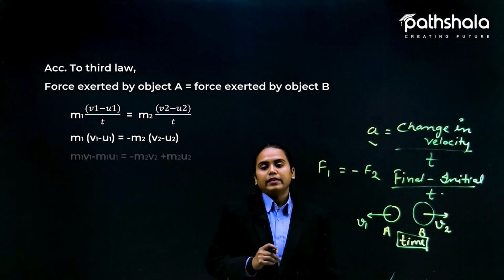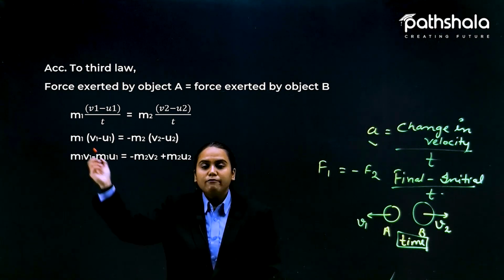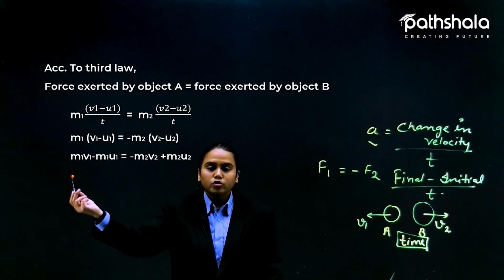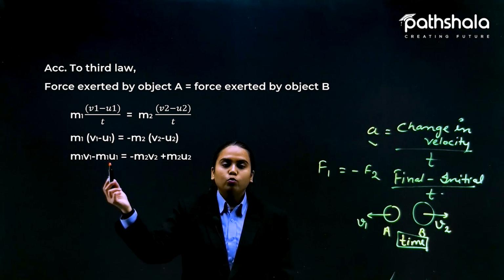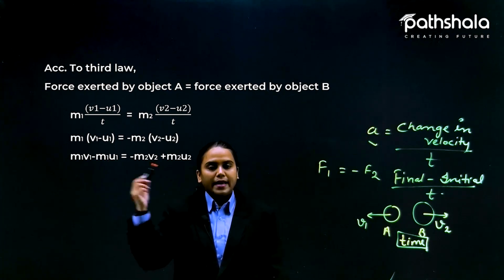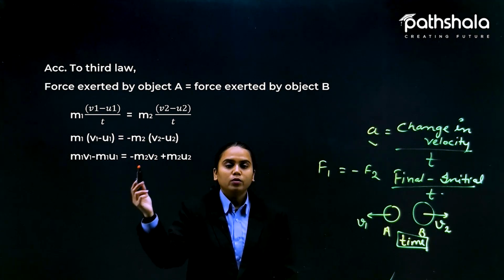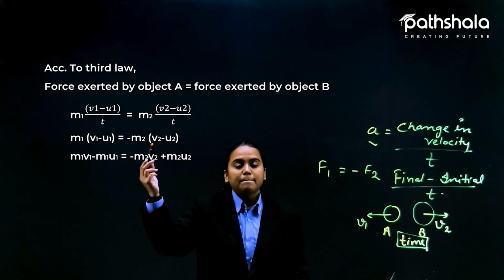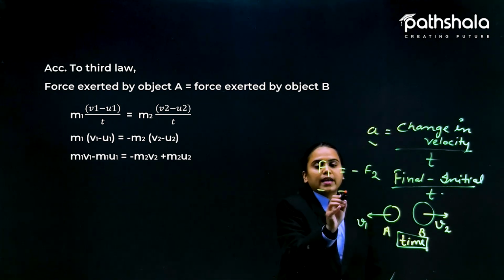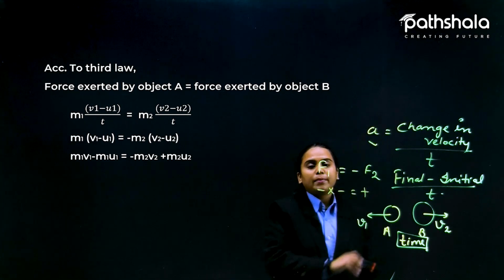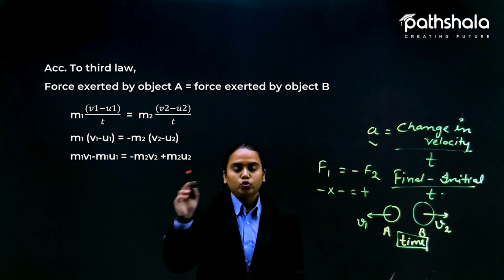Okay, now solving this. By opening the bracket, you can multiply m1 with the value of v1. So you are getting m1 v1 and m1 multiplied by u1, minus m1 u1, is equal to minus m2 v2 minus m2 times minus u2. You know that minus and minus multiplying become plus. So here we are having plus m2 u2.